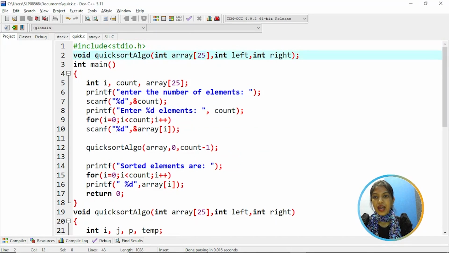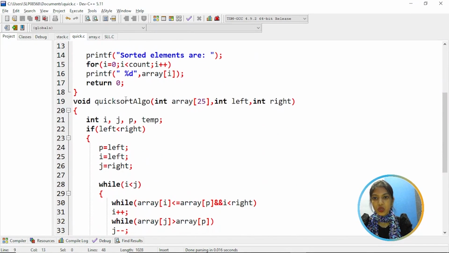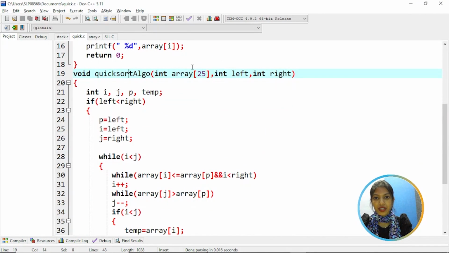So here, as you can see, we have a quicksort algorithm function declaration, and then going to the quicksort algorithm function, here we have an array of size 24, int left and int right. So initializing the variables i, j, p and temp. If left is lesser than right, then assign the left element to p, that is the pivot element, and assign the left element to i and the right element to j.